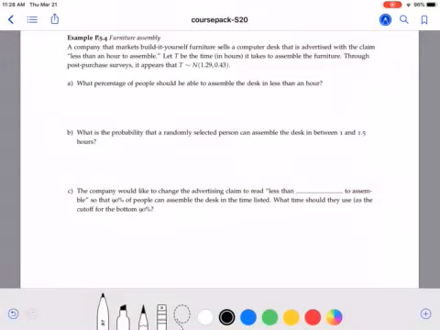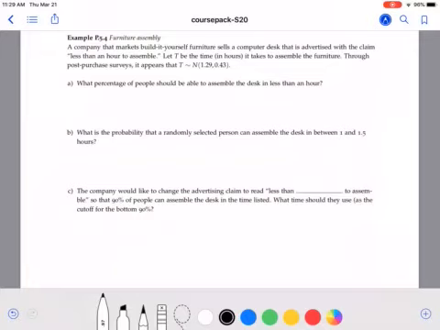We're told that a company that markets build-it-yourself furniture sells a computer desk that they say takes less than an hour to assemble. Let T be the time in hours it actually takes to assemble the furniture. It appears that T is normal with a mean of 1.29 hours and a standard deviation of 0.43 hours. So we're asked what percentage of people could actually assemble the desk in less than an hour.